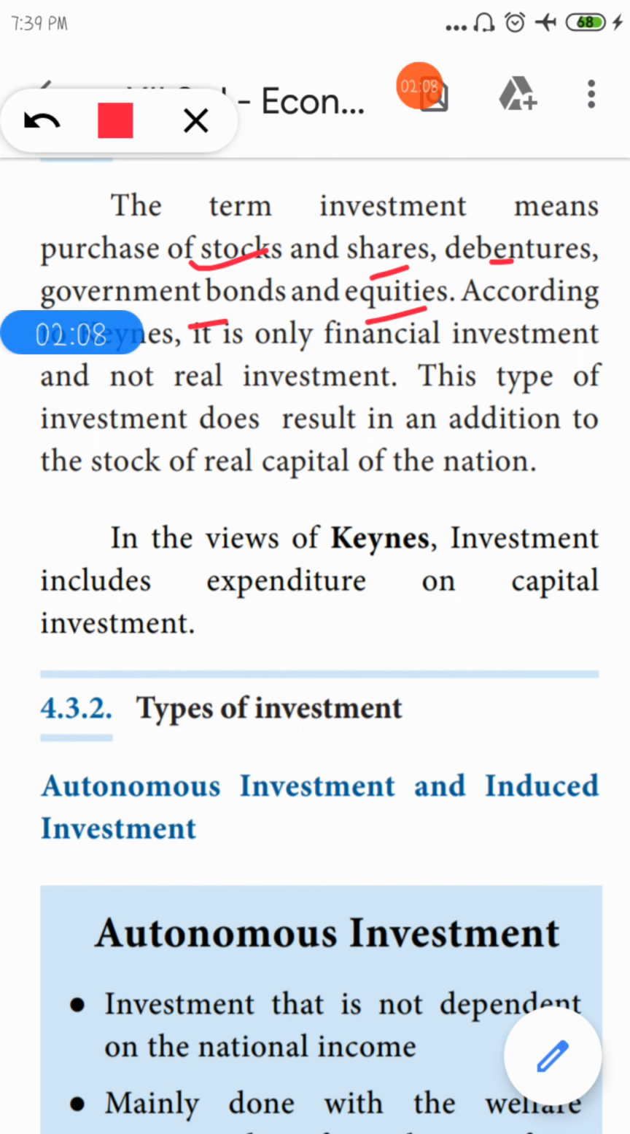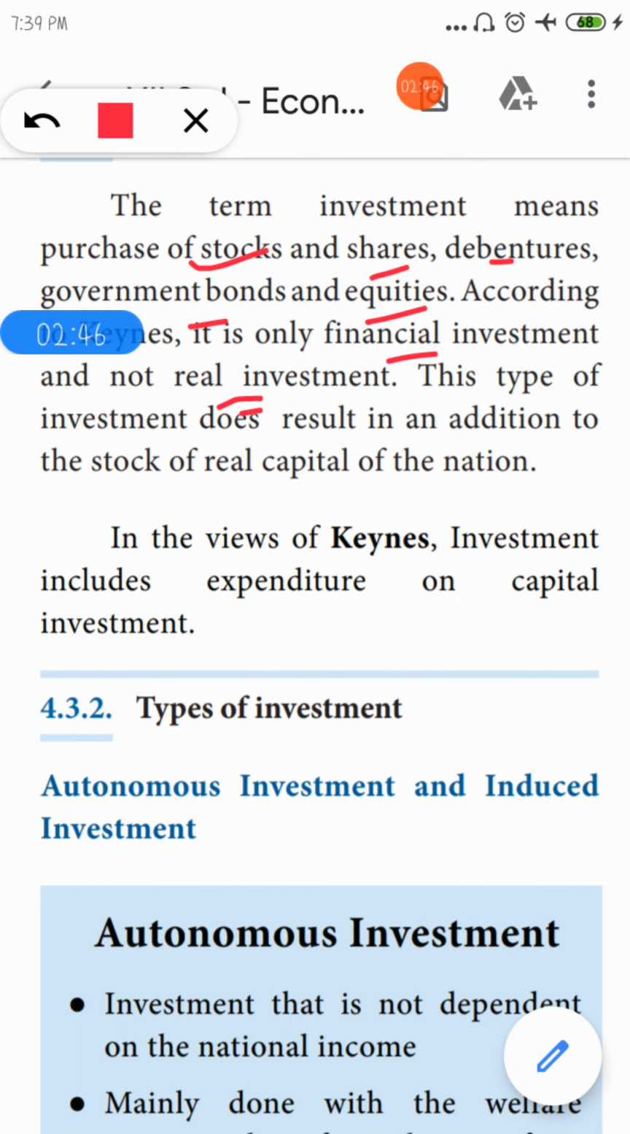When a particular company's stocks or shares increase, they will try to sell them. If they decrease, they will try to buy them. This is known as investment. And also, according to Keynes, this investment is financial investment and not real investment, because we only invest our money. We are not working physically or carrying any loads. Only money is invested, so it is known as financial investment.